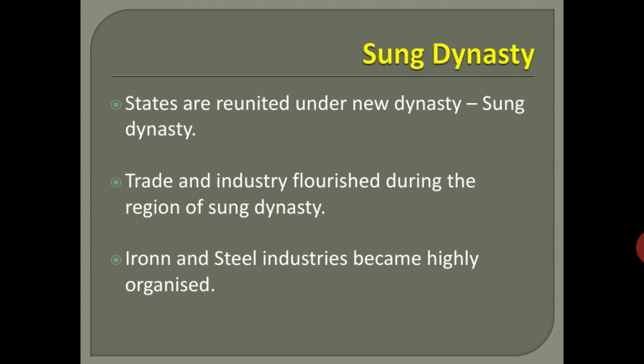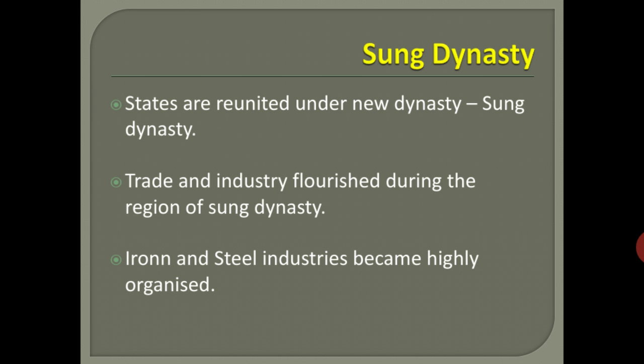The leadership of Hung Shou dealt a death knell to the tottering Tang empire. The empire split into five rival states. Because of not having a worthy leadership, the Tang dynasty was divided into five rival states. But after a long time, it was reunited by a new dynasty, the Sung dynasty.